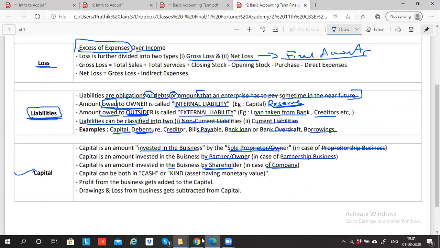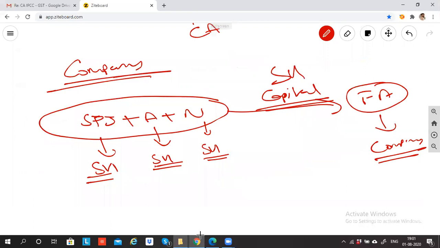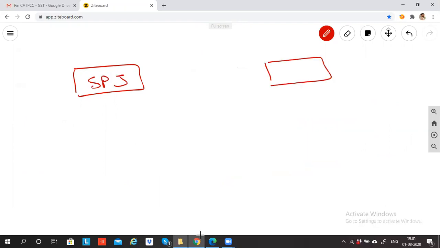Now, the capital which the owner invests in the business, is it necessary that it has to be only cash, or can it be something apart from cash also? For example, let's talk about SPJ. SPJ is starting an academy called Fortune's Fun Learning Academy.